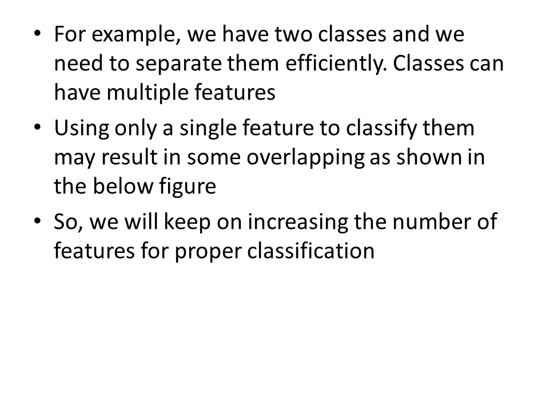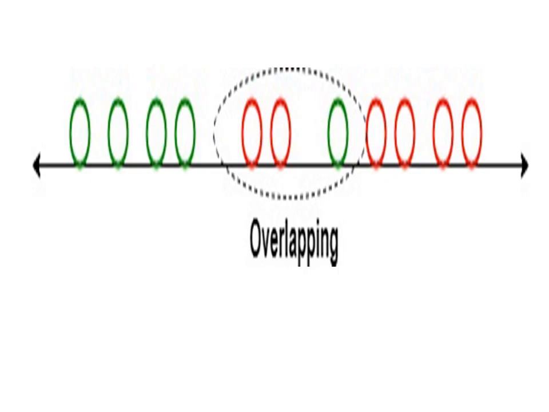Using only a single feature to classify them may result in some overlapping. So we cannot classify the data set by using a single feature. It will lead to overlapping.